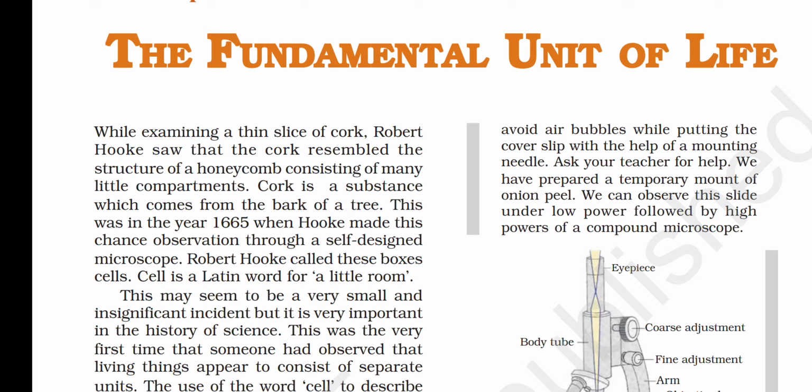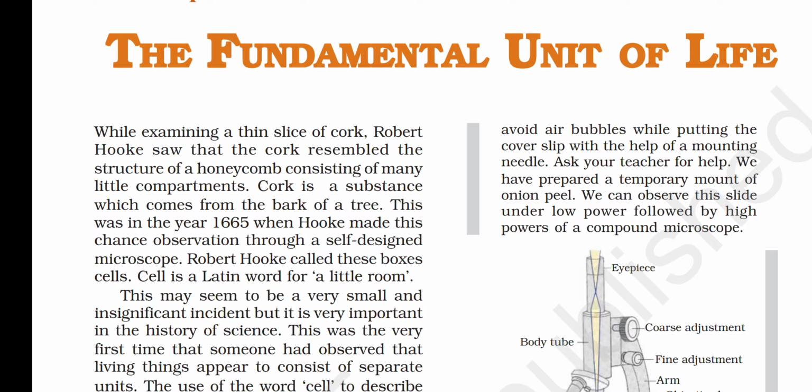Cell की discovery किसने और कैसे की? So cell was discovered by Robert Hooke. Cell की discovery Robert Hooke ने 1665 में की थी. Robert Hooke cut a thin slice of cork. Now cork is a substance which is obtained from the bark of the tree.